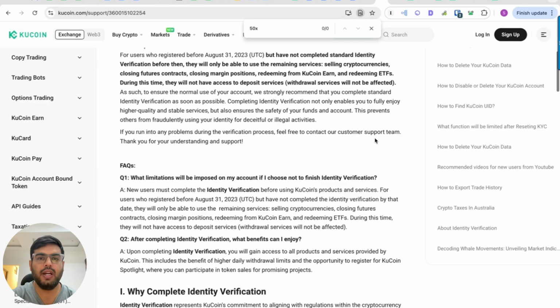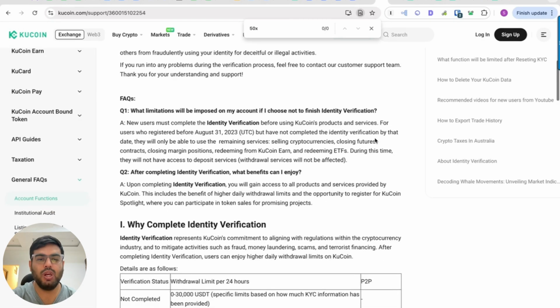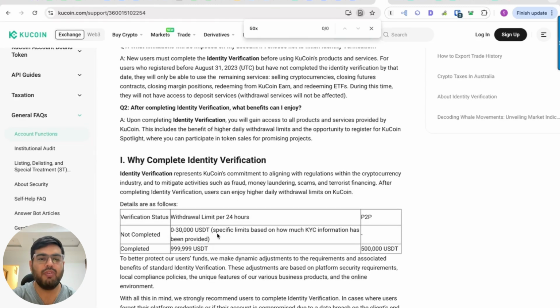KuCoin, on the other hand, is having mandatory KYC even for deposits and withdrawal. Right now, KYC is mandatory at 2 levels. If you have not completed your KYC, your withdrawal limits will be restricted to 30,000 USDT depending upon how much KYC information you have provided, like your name, phone number, or email. As you provide those details, your withdrawal limits in last 24 hours will keep increasing.